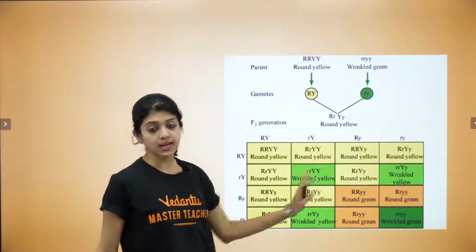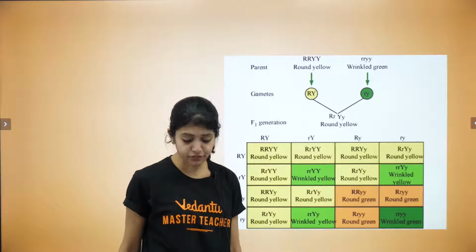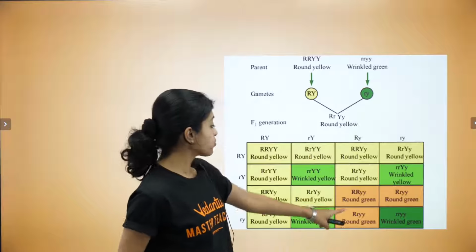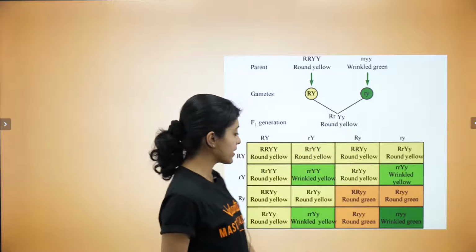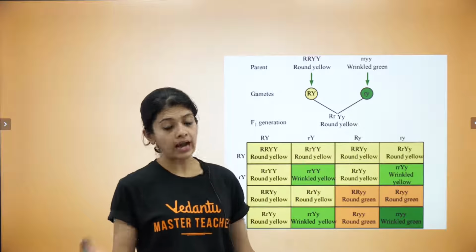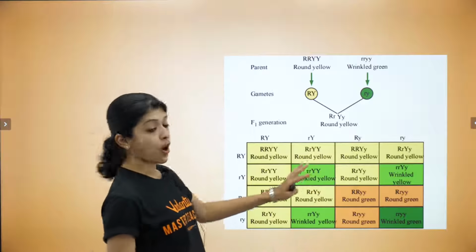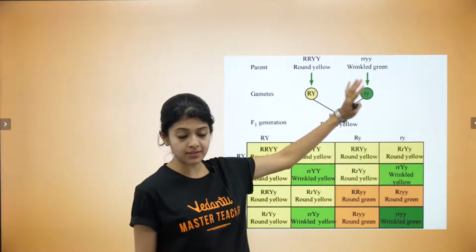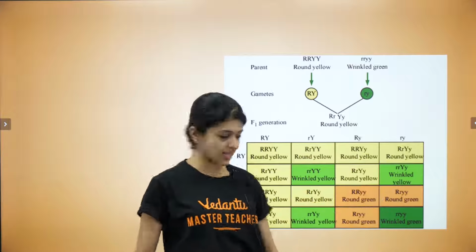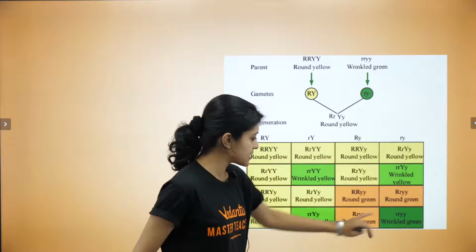Now, I have put this here with color coding so that it will be easier for you to understand at one glance. But what is the orange one or the brown one? It's got nothing to do with the color that it had. It was round green, as you can see. Because it was a combination that is different from the parents, I have put it in different colors. That's the only thing. And these greens are also different.